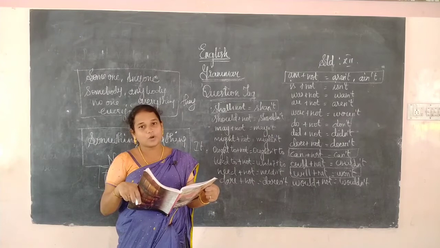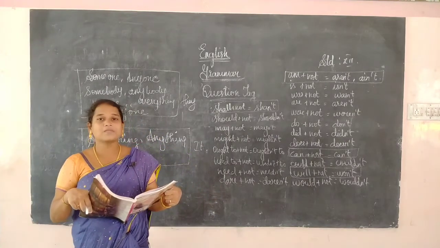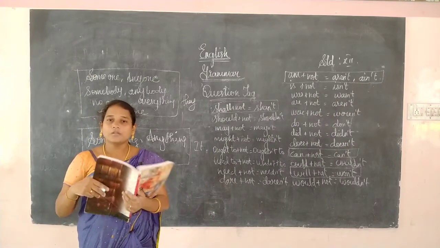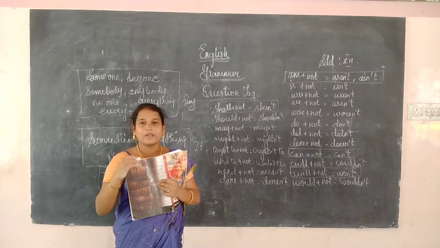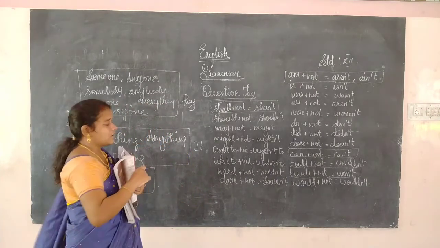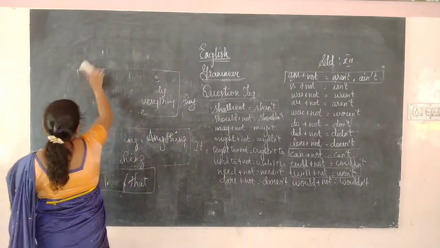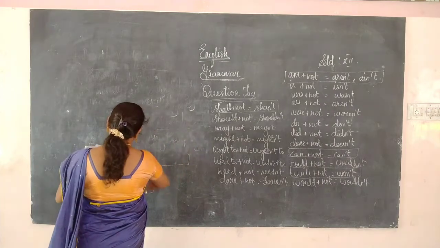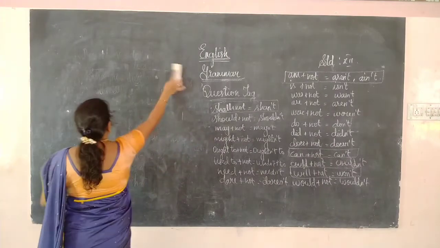If it is not there is, we will write is there. There is means we will write isn't there. We should not change any auxiliary pronoun. We have to write there as it is. If it is that or this, we have to write it. If it is there, we should write as it is.